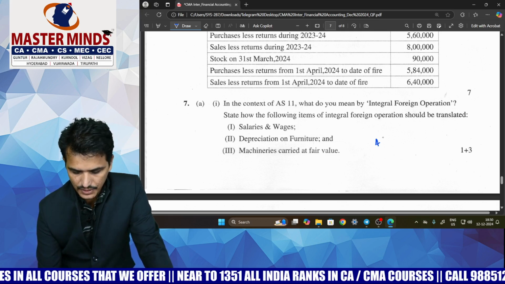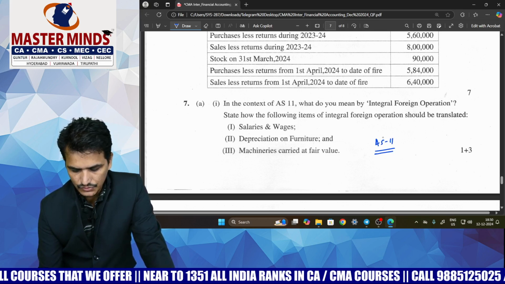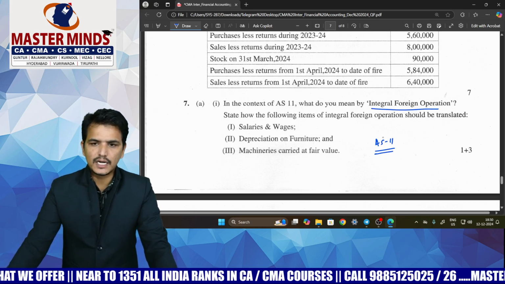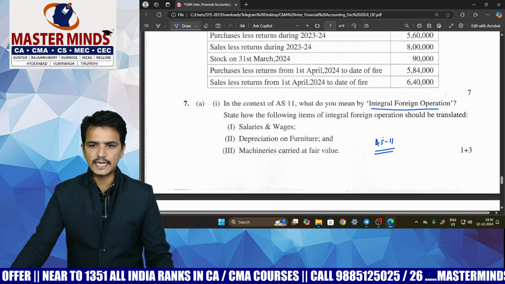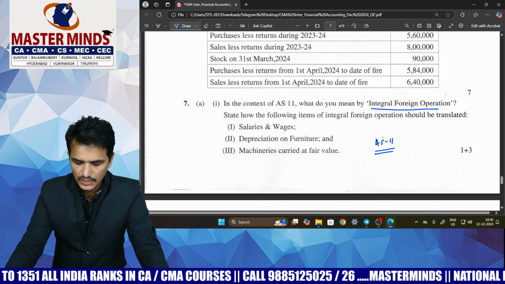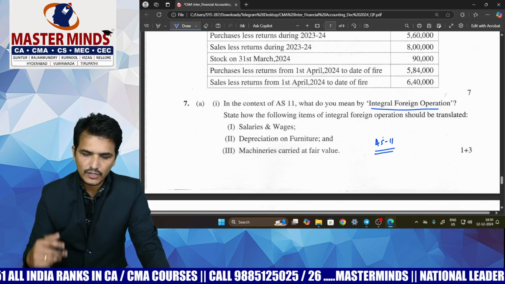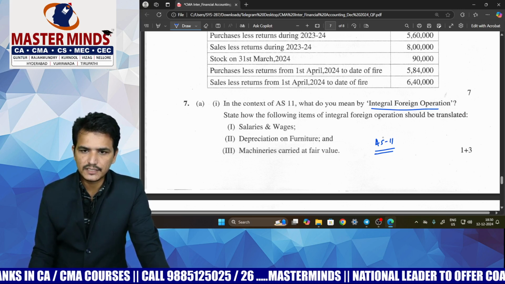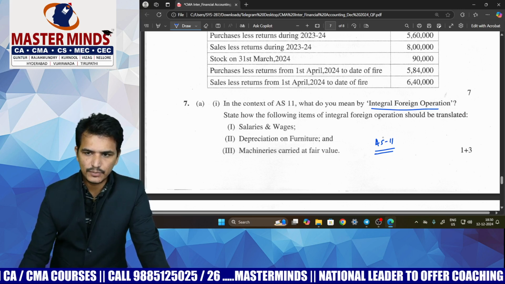So here is a question based on AS 11. First of all, this question was based on the integral foreign operation, and we should be in a position to know what the translation rules are that we should follow in case of integral foreign operation. If you have the knowledge of translation rules in case of integral foreign operation, then it is a simple question.